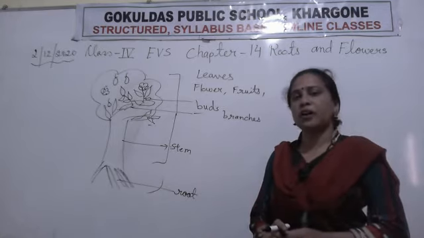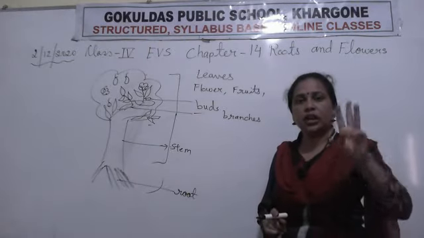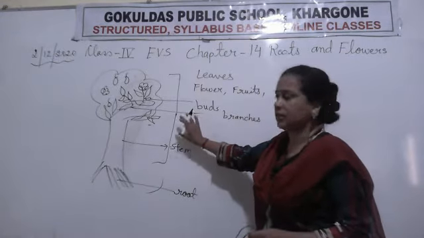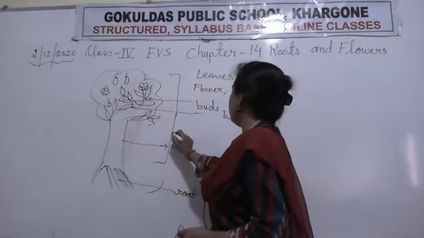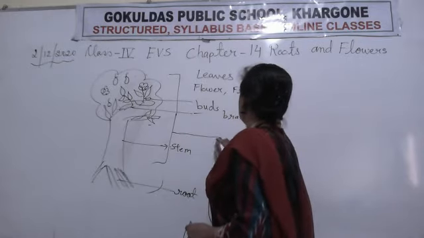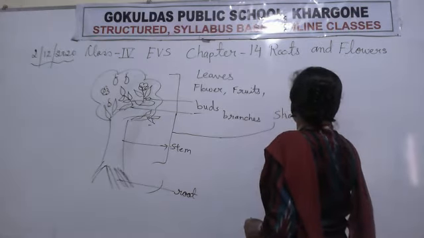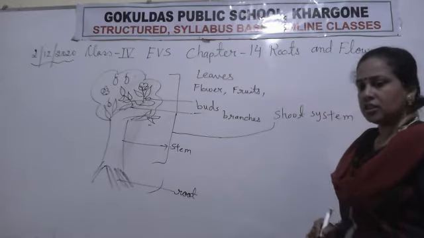And now if we divide a plant or tree, we have to divide it into two parts. That is the visible part जिसे हम देख सकते हैं. We give them a name. This part is called shoot system. Okay, shoot system.